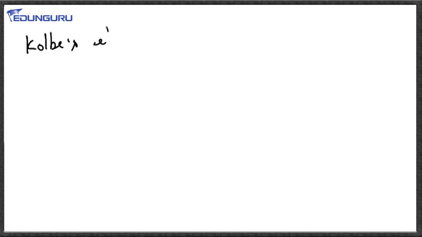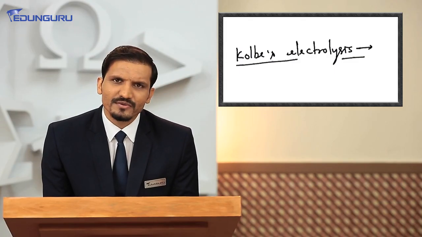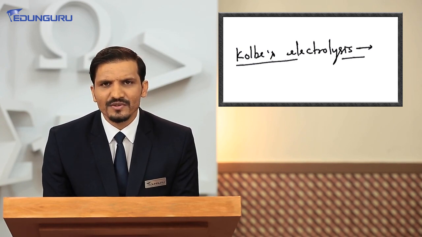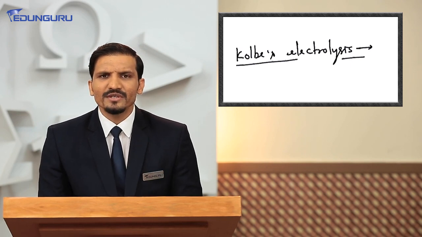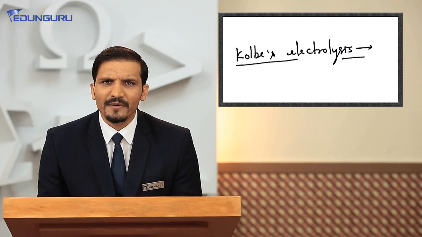Now let us go for the next method, which is also a generalized method for the preparation of hydrocarbons, and that is Kolbe electrolysis. The next method is Kolbe's electrolysis. First of all, we should know what electrolysis is. That's a very important and relevant question. Electrolysis is a process of breaking down chemicals with the help of electrical current.